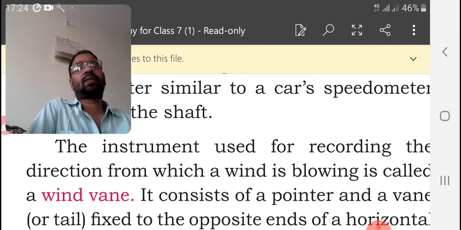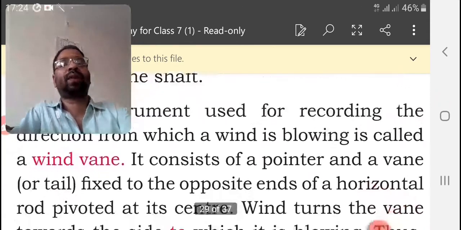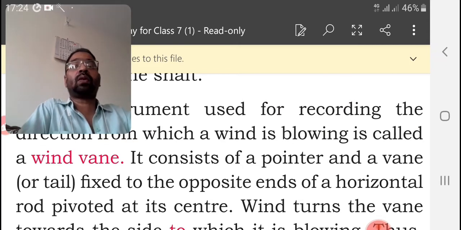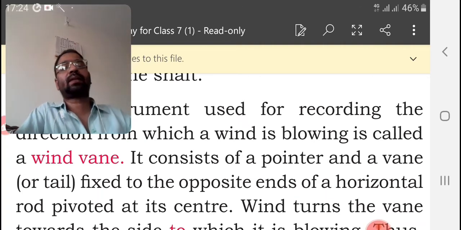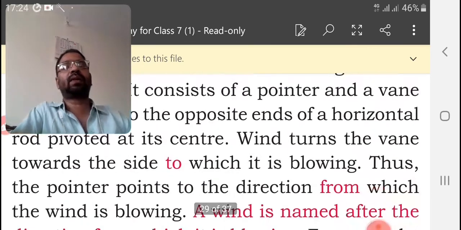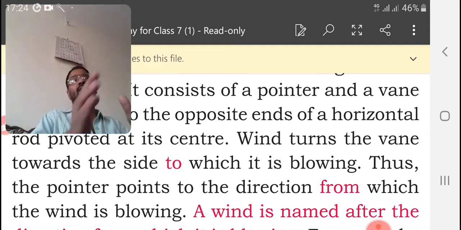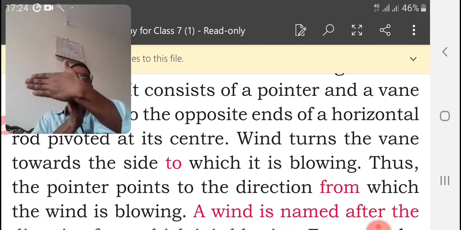It consists of a pointer and a vane fixed to the opposite end of a horizontal rod pivoted at its center. Wind turns the vane towards the side to which it is blowing.